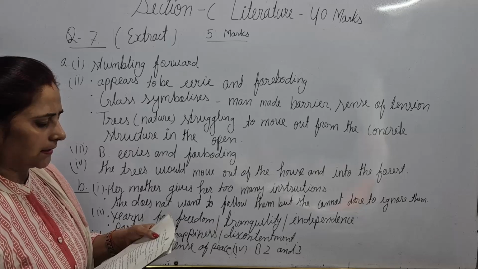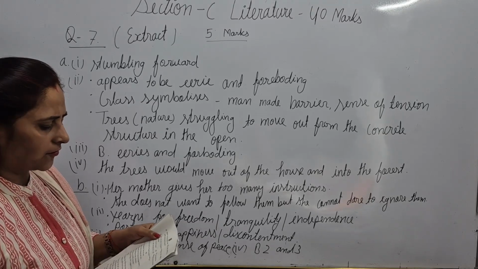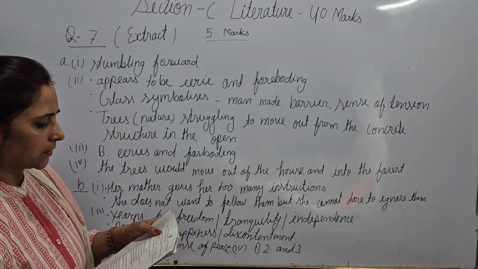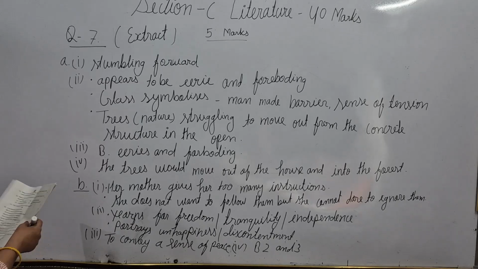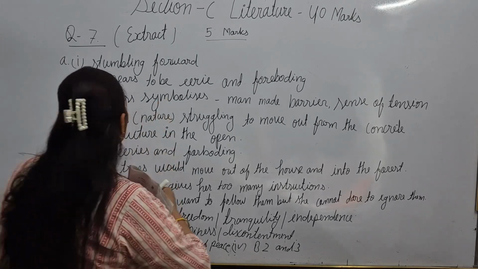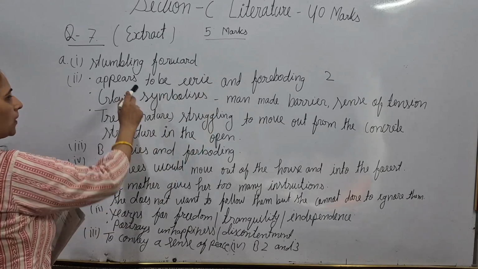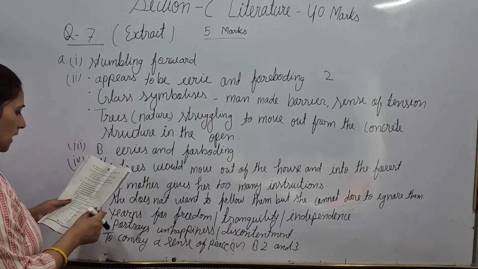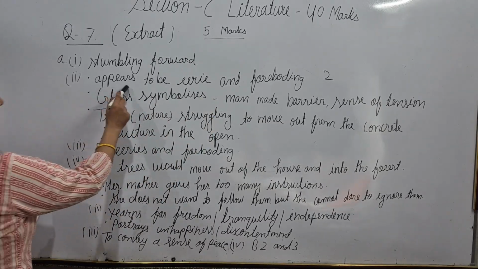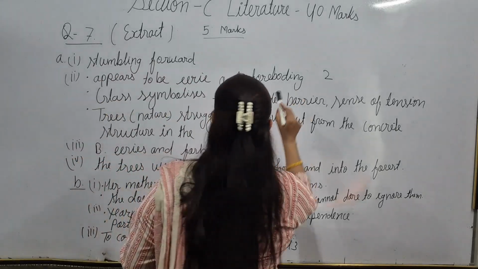Based on the tone, discuss how Adrienne Rich presents the conflict between man and nature. This question is for 2 marks. While writing your answer, keep in mind this question is for 2 marks, so according to the 2 marks, you will write your answer. So here the tone appears to be eerie and foreboding.